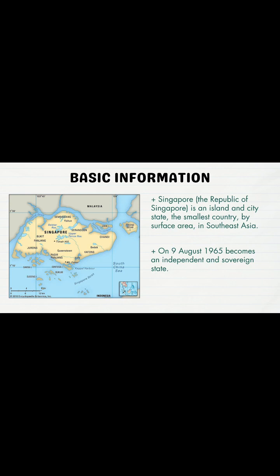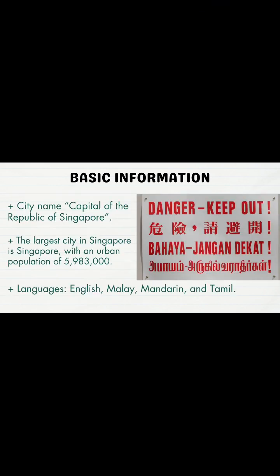So the first point is basic information. Singapore, or the Republic of Singapore, is an island and city-state, which is the smallest country in Southeast Asia. Singapore became independent on 9 August 1965, when it separated from Malaysia and became an independent country. The capital city is also called Singapore, and it has almost 6 million population.